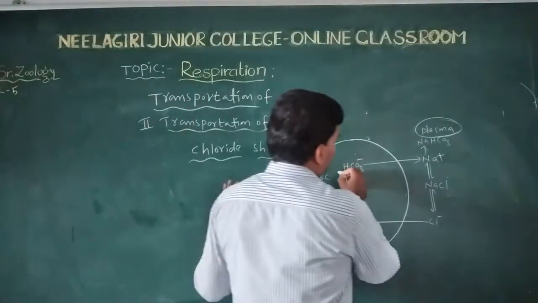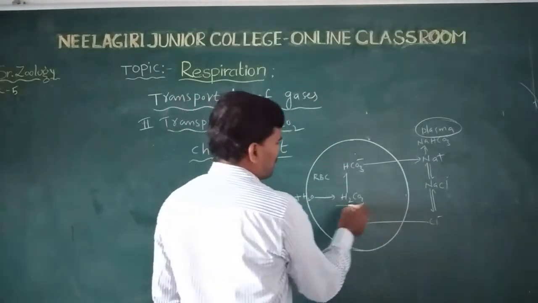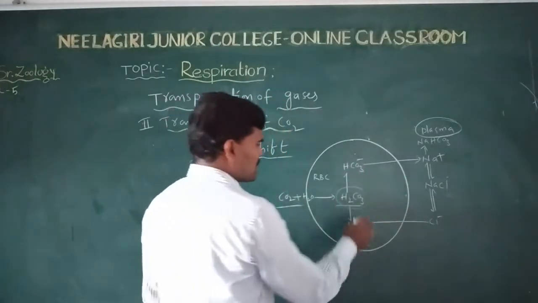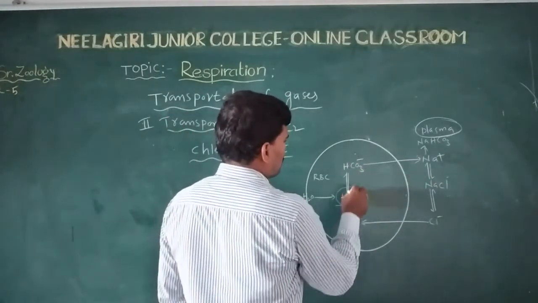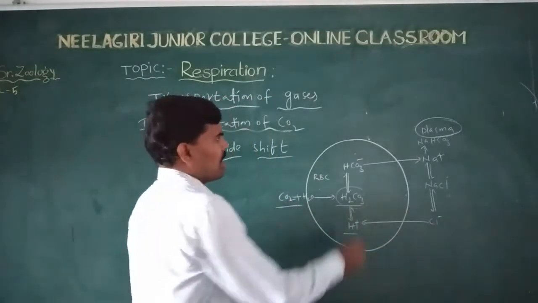So, ionic exchange. Whenever carbonic acid is formed, it divides into bicarbonate ions and H plus ions.